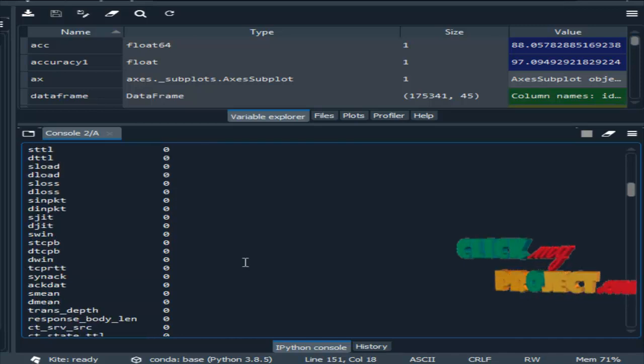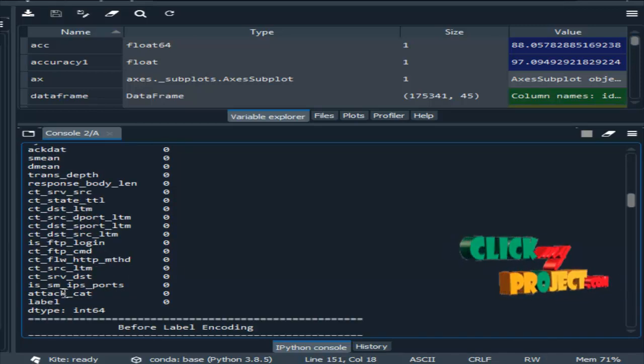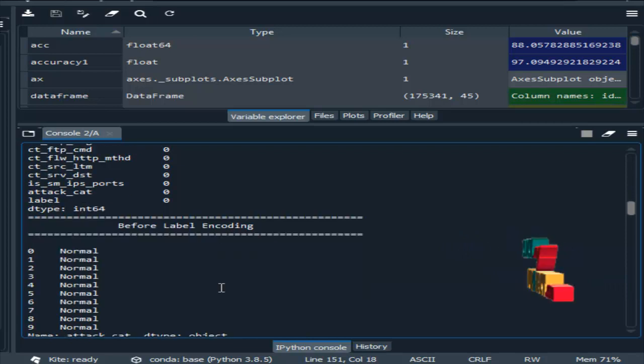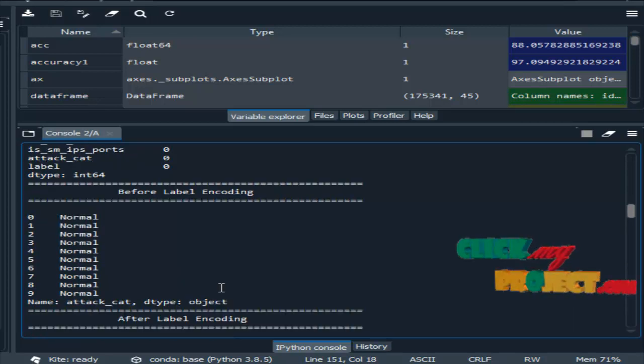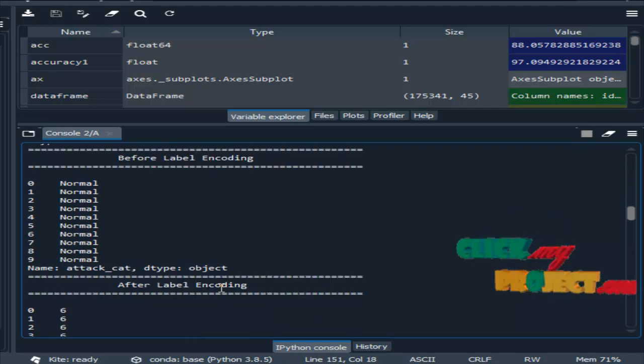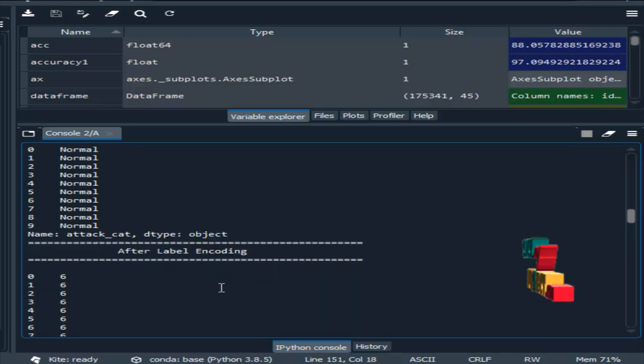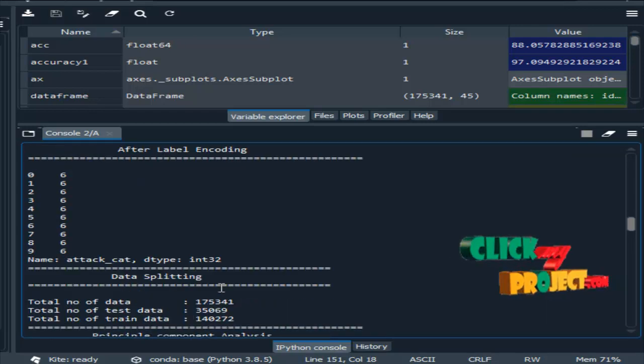The zero indicates there are no missing values in the corresponding columns. Then label encoding. Before label encoding, our data contains string values. The purpose of label encoding is to convert the string into numeric integer values. So this is the result after label encoding.